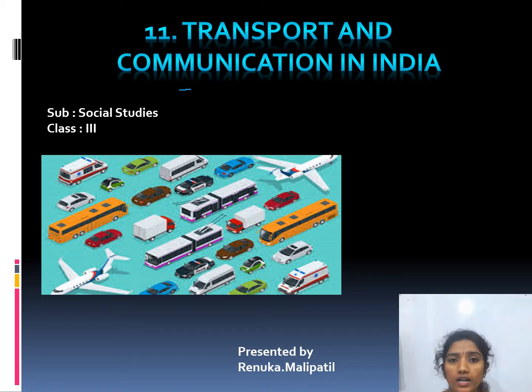Next, which are the 8 union territories? Andaman and Nicobar Islands, Lakshadweep Islands, Jammu and Kashmir, Ladakh, Puducherry, Chandigarh and Dadra and Nagar Haveli and the Daman and Diu. These two were merged. And the last one, which is the capital of India? Yes, New Delhi. These 8 are the union territories.